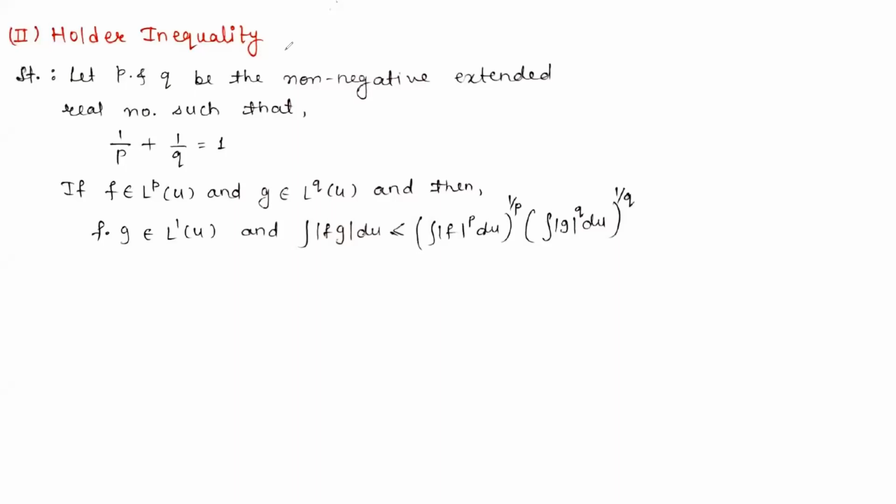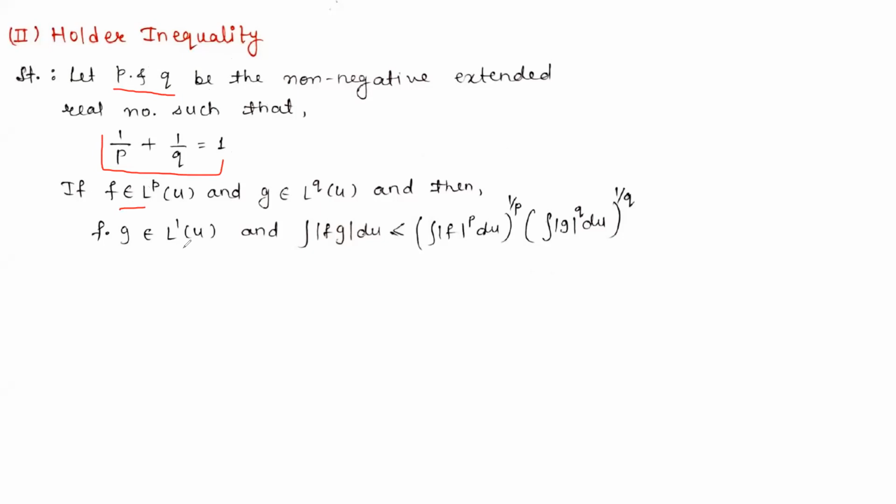Now the next inequality is Holder's inequality. So the statement is: let p and q be non-negative extended real numbers such that 1 upon p plus 1 upon q is equal to 1.